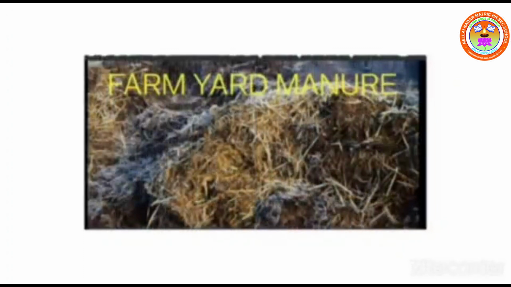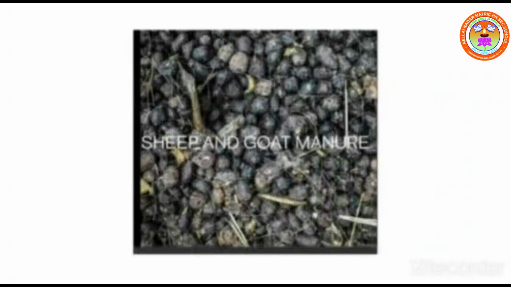Farmyard manure. It is a mixture of cattle dung, urine, litter material and other dairy waste. On an average, well decomposed farmyard manure contains 0.5% nitrogen, 0.2% available phosphate and 0.5% available potash. Sheep and goat manure contains higher nutrient than farmyard manure. It contains 3% nitrogen, 1% phosphorus pentoxide and 2% potassium oxide.